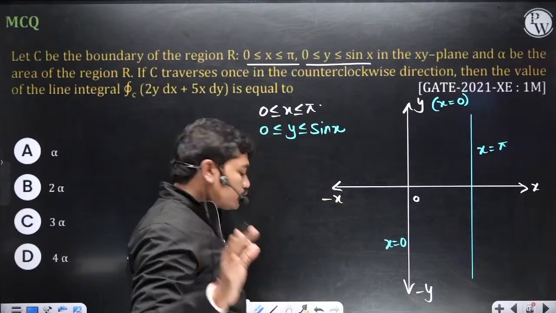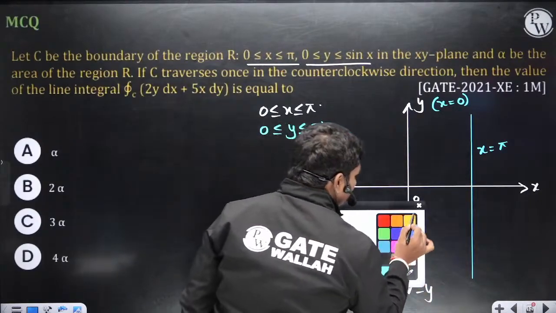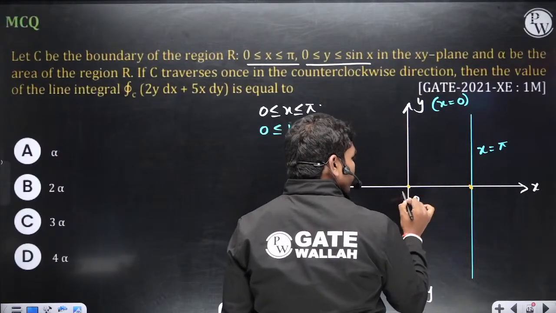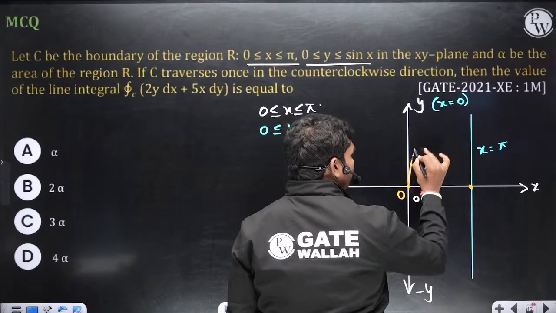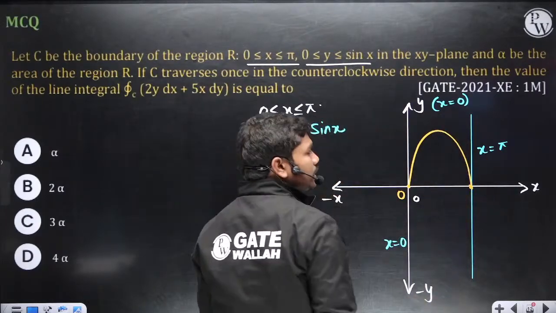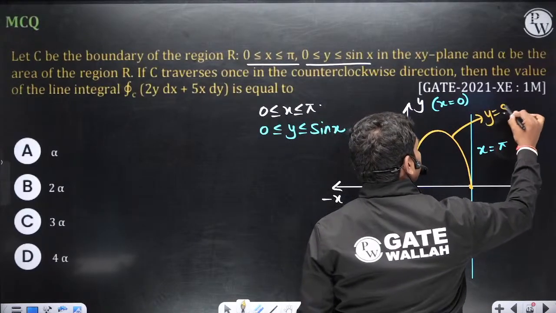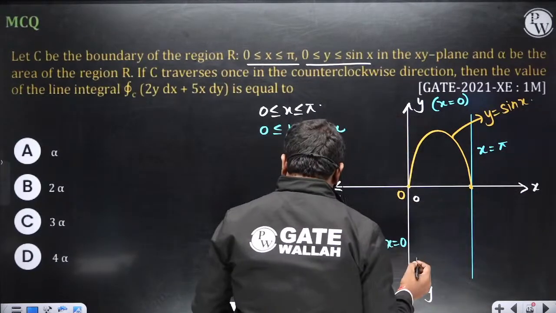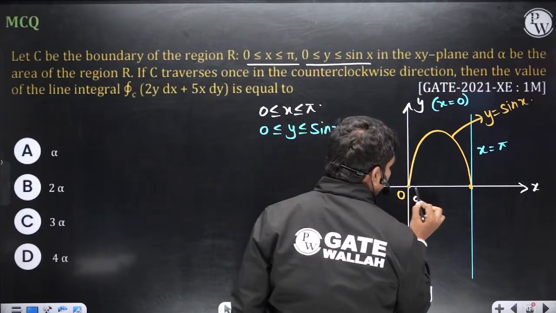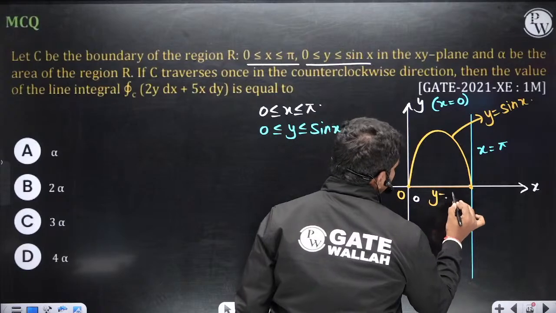Let me understand one thing very clearly. Look, if you draw the graph of sin x, this is 0, so sin increases and then it will decrease, right? This is the sin function. So this is y is equal to sin x and this line here is y is equal to 0. Clear? y is equal to 0.